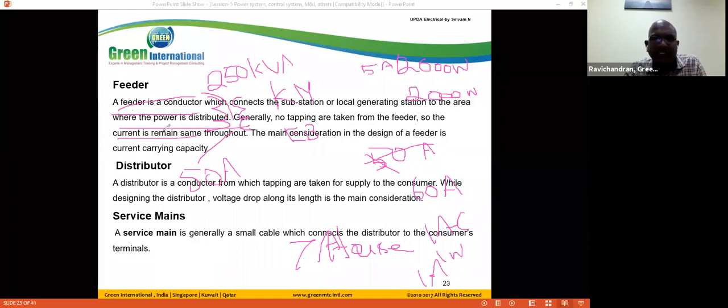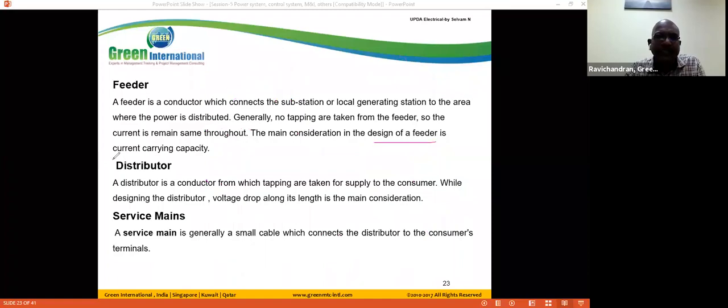Here, whatever may be this feeder, this feeder has 3 conductors. This feeder maintains only 50 amps. It's not adjustable to increase to 60 amps. So always the feeder is maintaining the current, and always distributors maintain the voltage.